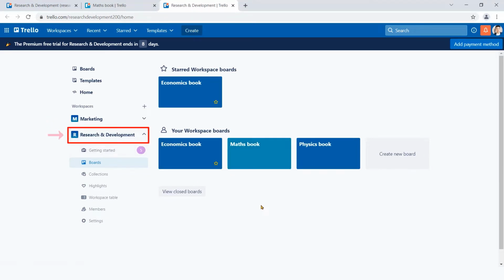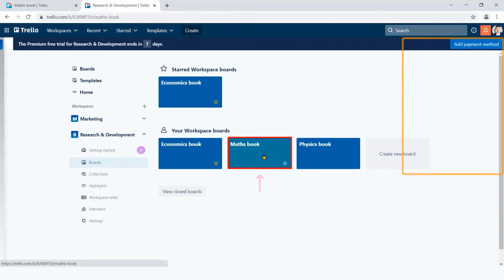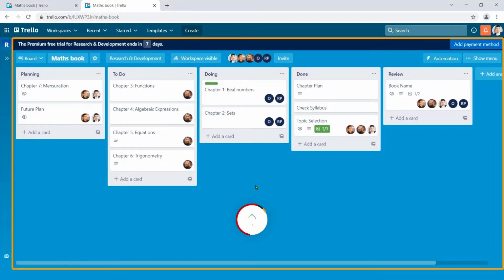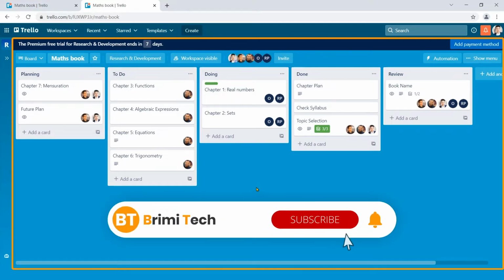So let's get started. This is John Peterson's profile. John is the admin of Research and Development Workspace. Now, click on Matchbook board under Research and Development Workspace. This is the interface of Matchbook board. Before I continue, I want to demonstrate our project concept first.